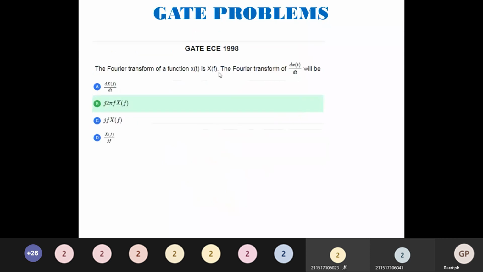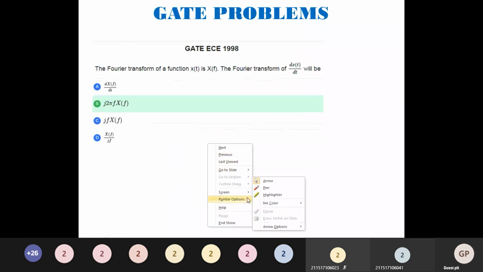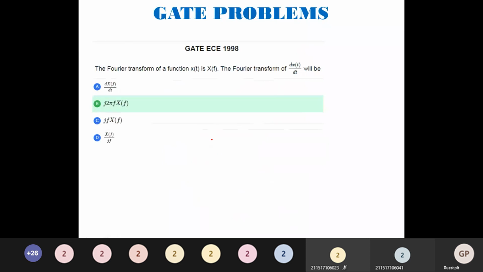Next we will try to see this. The Fourier transform of x of t is x of f. Then what is the Fourier transform of d by dt of x of t? By the differentiation property. What does the differentiation property say? We have two cases: first, differentiation with respect to time, and second, differentiation with respect to frequency. Which differentiation is given here? Only differentiation with respect to time is given. What does the time differentiation property say?